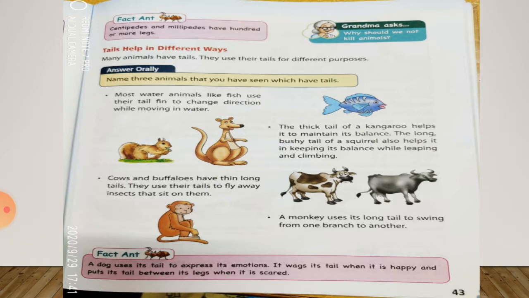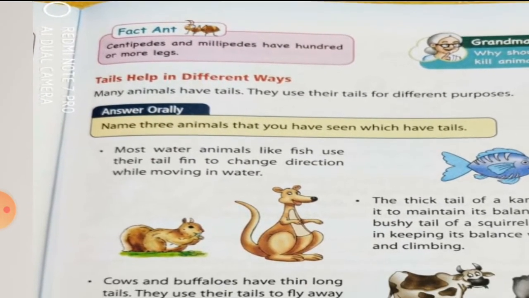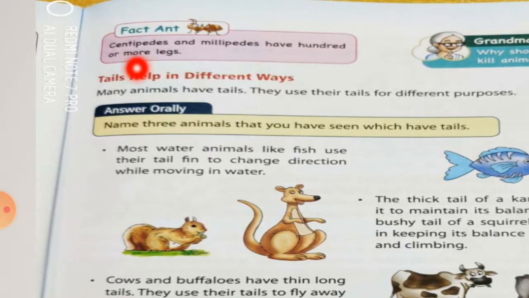So now I am going to read: centipedes and millipedes have hundreds or more legs. So, like squid, centipedes and millipedes have 100 or more legs.